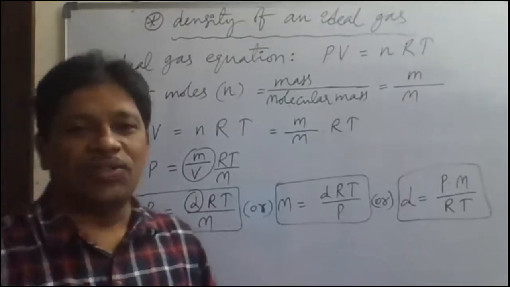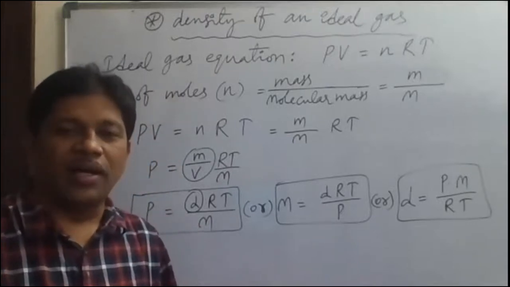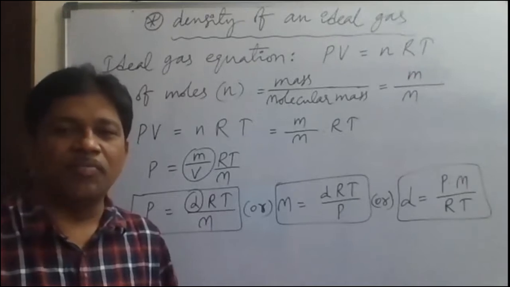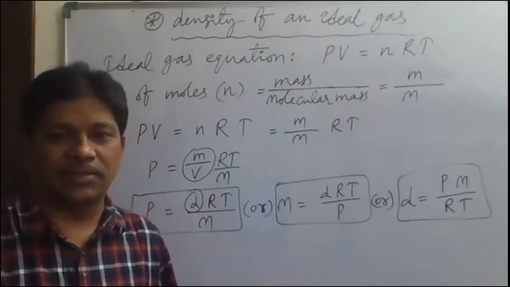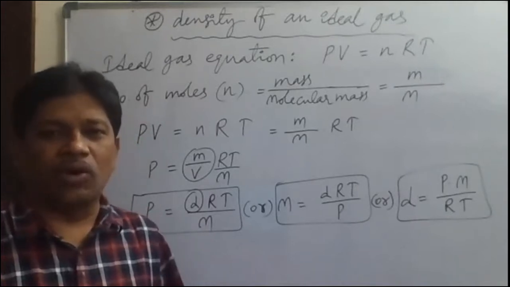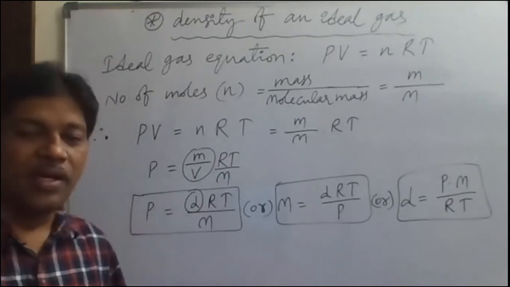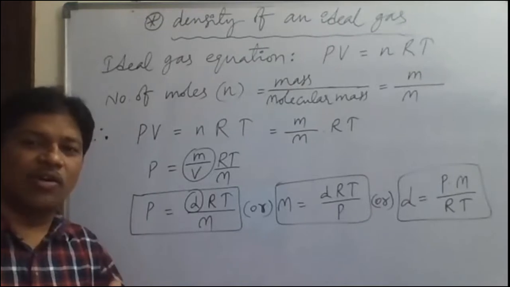Hello everyone. Today we are going to discuss the ideal gas equation, part 2. Okay, ideal gas equation already we have discussed. So, what is an ideal gas generally? Ideal gas is the gas which obeys all gas laws. If a gas obeys all types of gas laws, that is called an ideal gas. Other than ideal gas, what are they called?